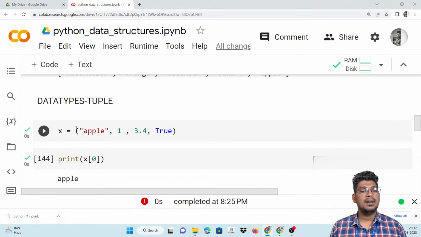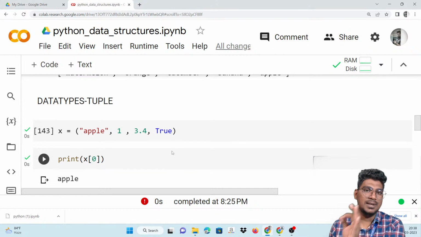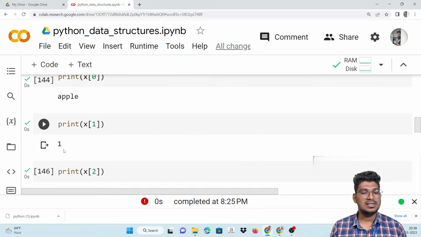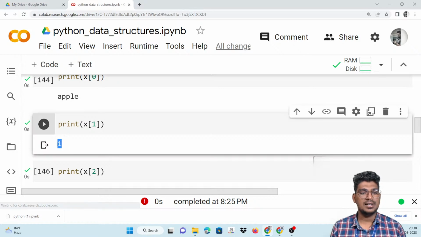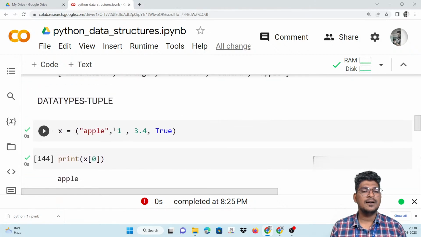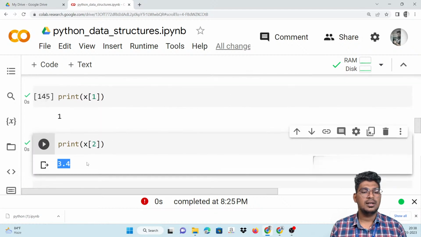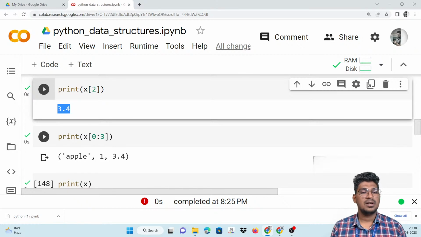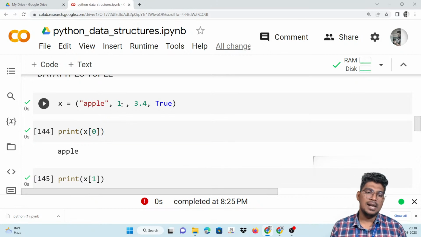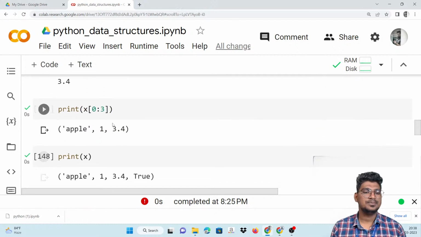Now the tuple. We can create a tuple like this. This is similar to the list. We can access an item with the help of x of 0, in the sense the first item is displayed, and x of 1 displays the next item, and x of 2 displays the third item. You can see it here, 0, 1, and 2 gives 3.4. You can slice from 0 to 3, and the output is Apple, 1 and 3.4, without the true. You can see it here.